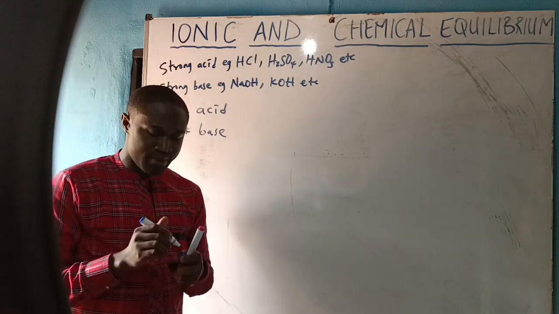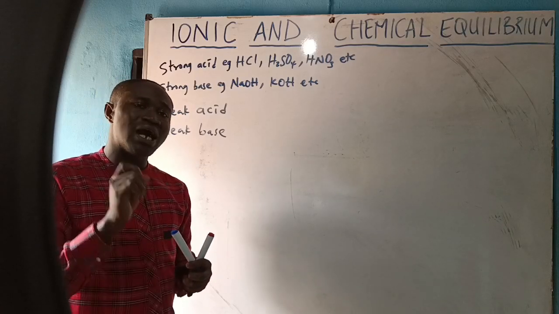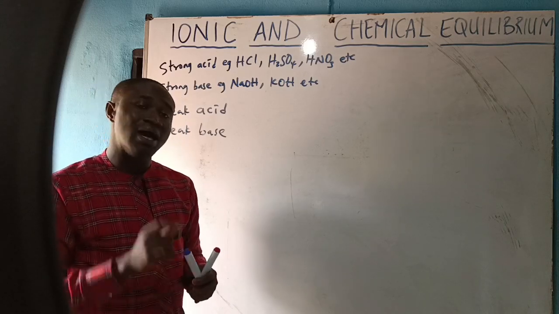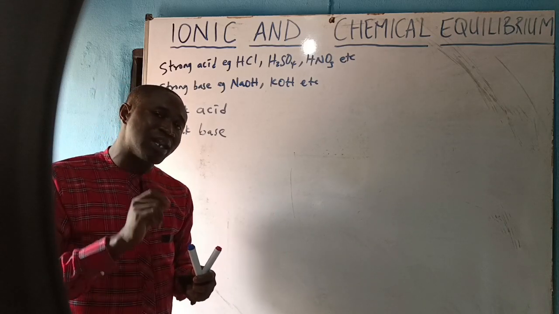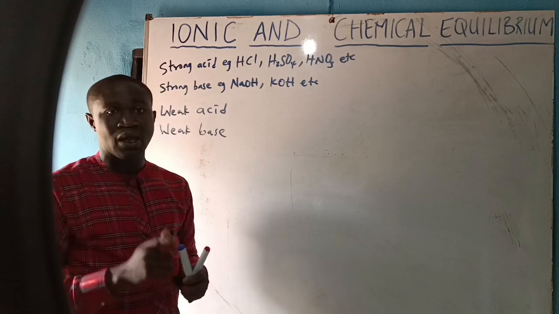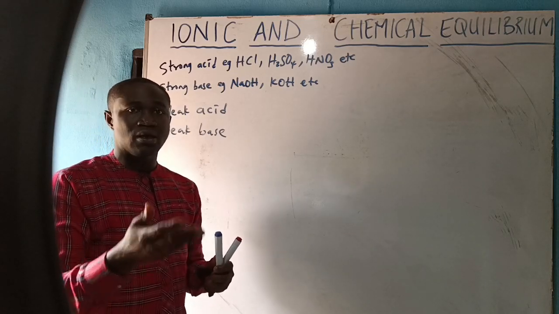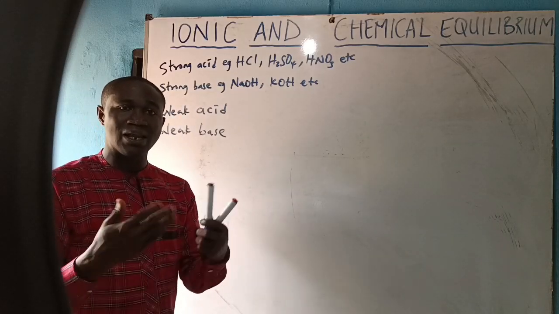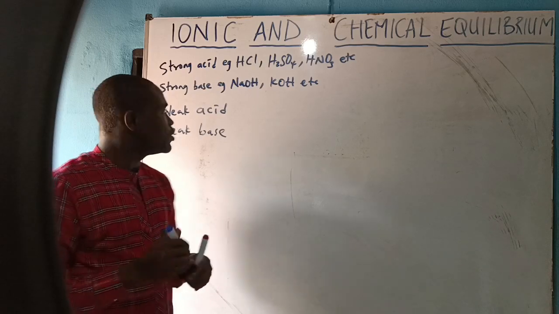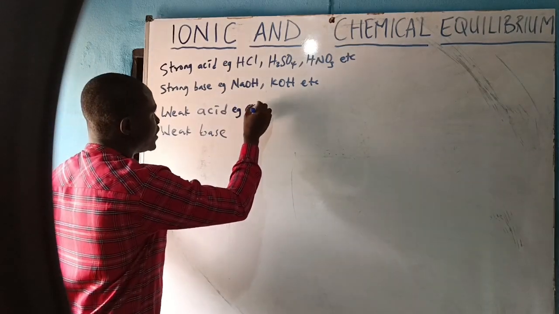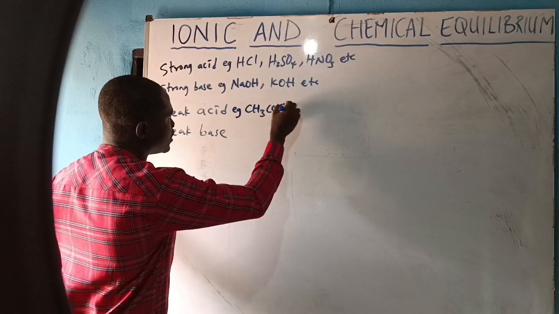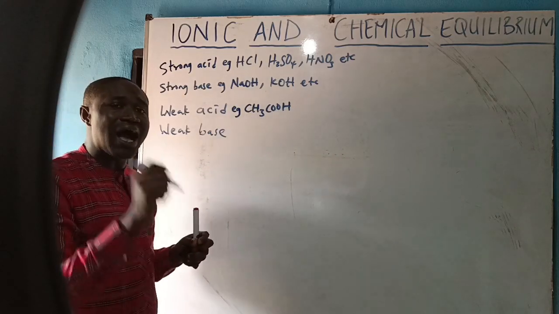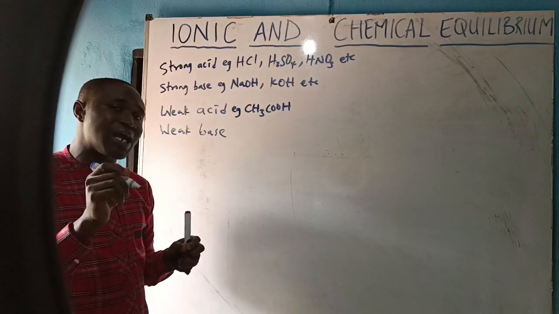What do we mean by weak acids? Weak acids simply mean acids which have the tendency to ionize partially in water. There you come to see organic acids as examples, such as ethanoic acid, lactic acid, and so on. Let's see an example, CH3COOH. This is what we call ethanoic acid. Ethanoic acid has the tendency to ionize partially in water.